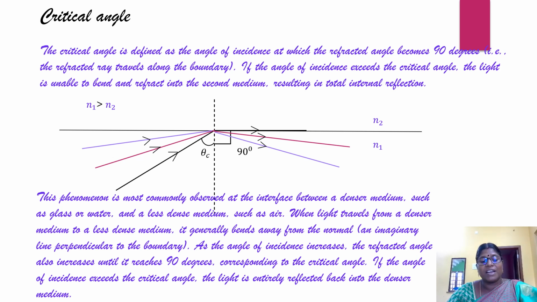That particular angle of incidence is the critical angle, in which the angle of refraction is 90 degrees. If the angle of incidence exceeds this critical angle, the light is entirely reflected back into the denser medium. So this phenomenon is known as total internal reflection.